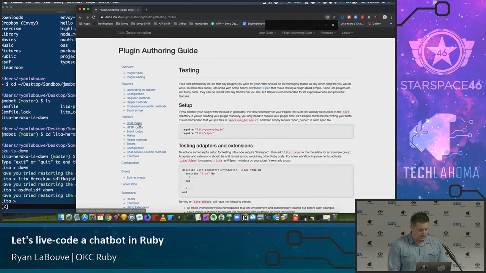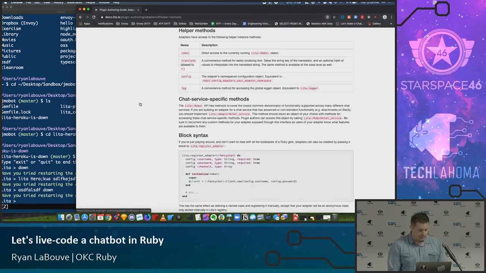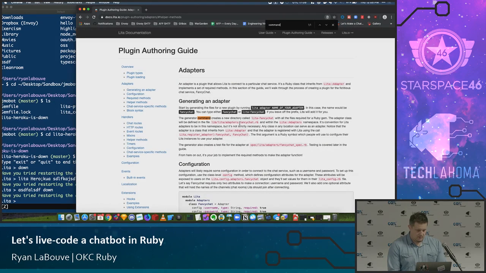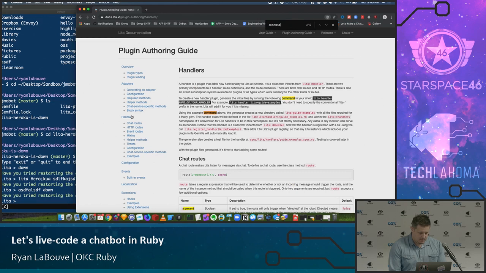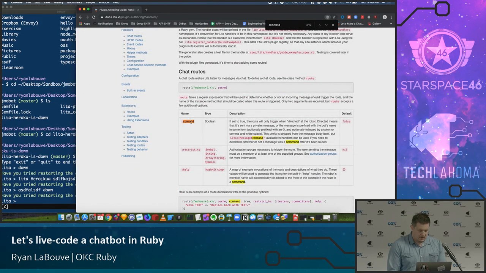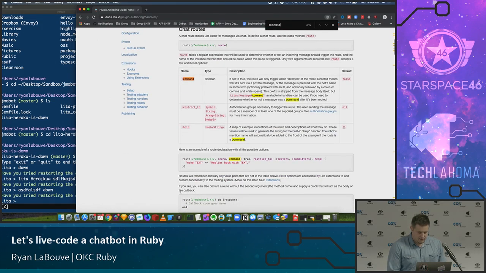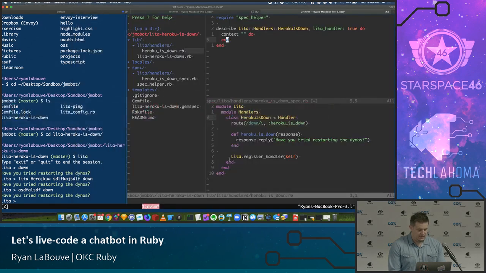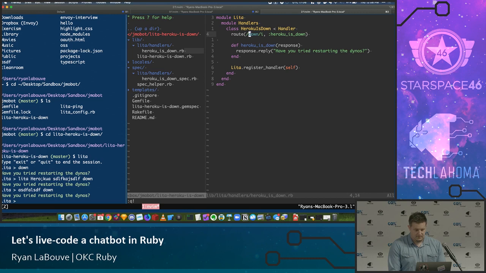So if we go to maybe command, nope, handlers, command. So we see here, there's an option: if set to true, it will only trigger when directed at the robot. And like any good programmer, we'll blindly copy and paste and then test instead of read more. Close those tests. We obviously don't need them, too good for that. Command true, cool.